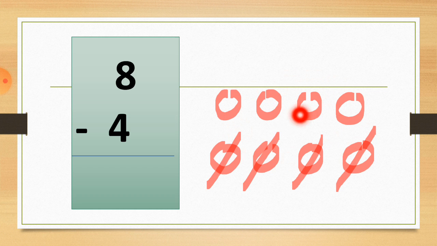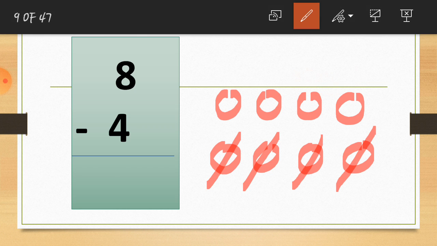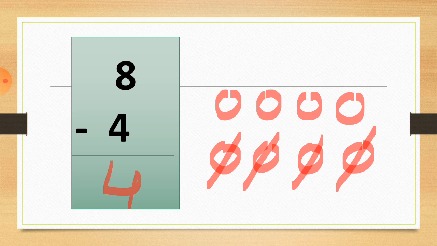We had 8 circles and I cut 4 circles from it. How many circles are left? We have now 1, 2, 3 and 4. So here our answer is 4. So this way we have to cut the numbers from the digit that has been given.